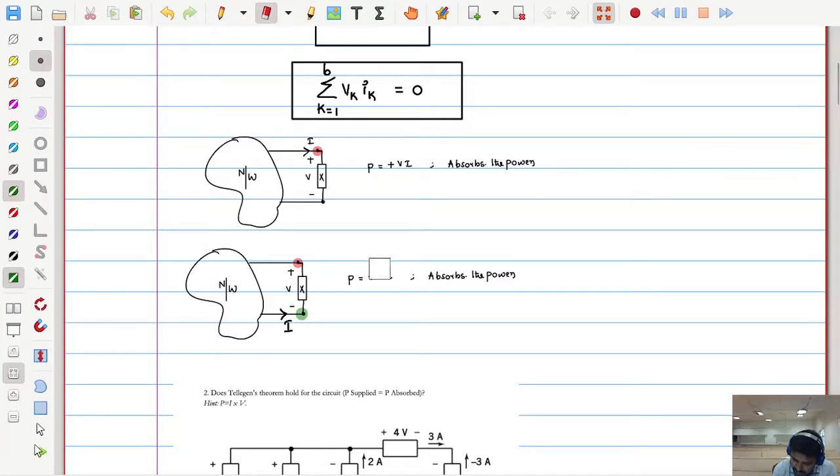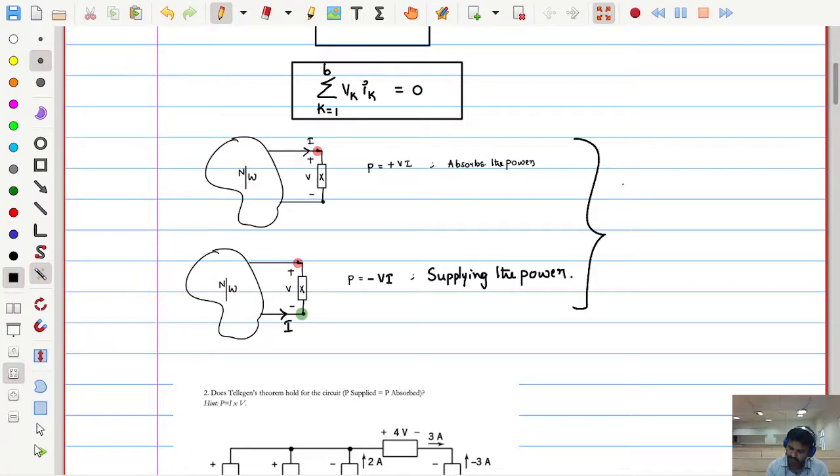So the power of this element will be V into I, which is negative. Once the power sign is negative, it conveys that the element is supplying the power. Based on this power sign convention, we decide whether elements are absorbing the power or supplying the power. So these two are very important things to understand Tellegen's theorem properly.